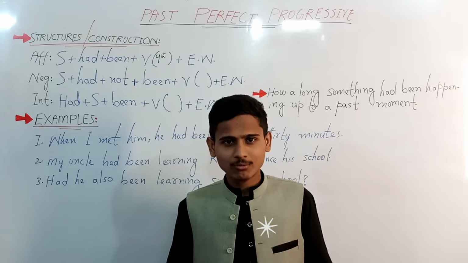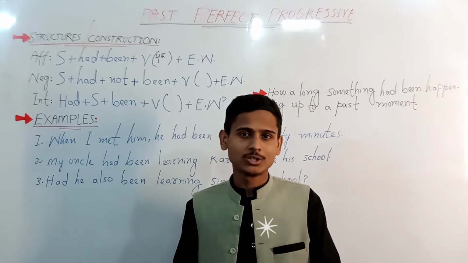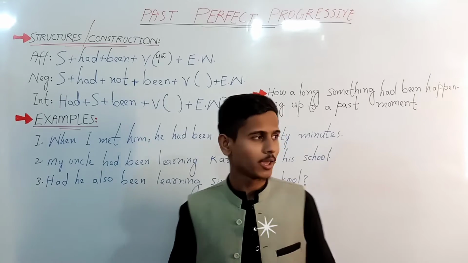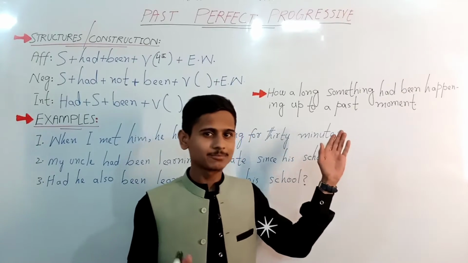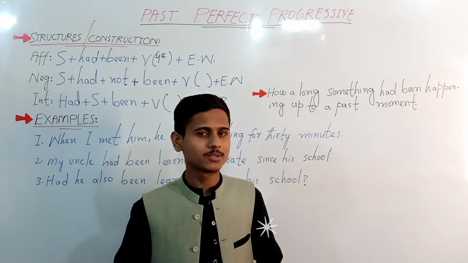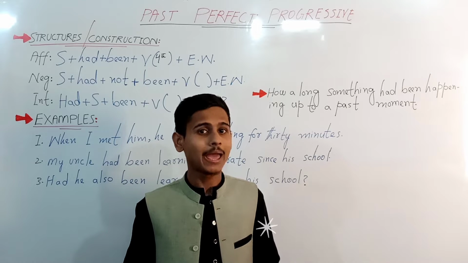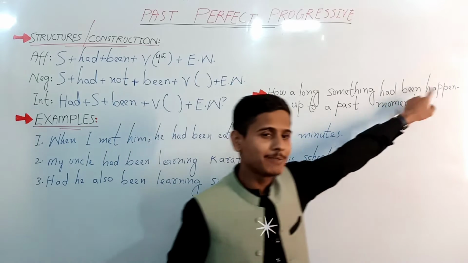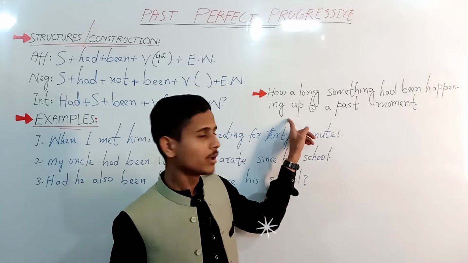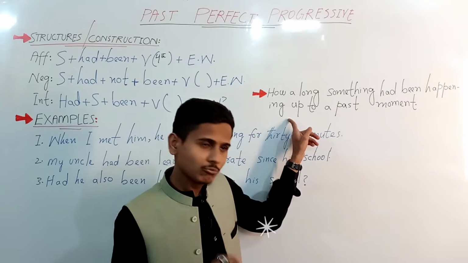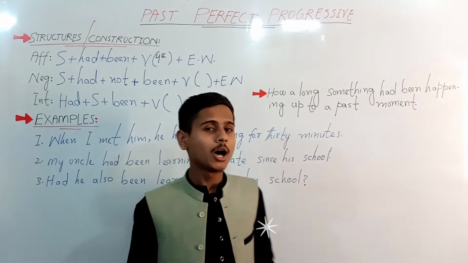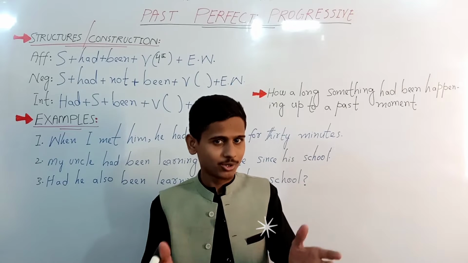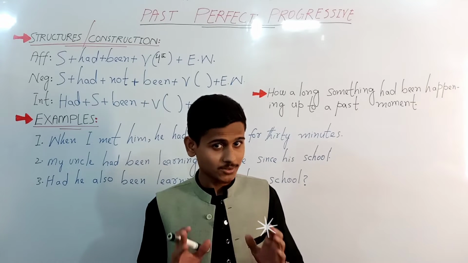Now, first of all, let's learn why we actually use past perfect progressive or continuous. Here I have written, we use past perfect progressive or continuous to talk about the actions and situations that had been happening or continuing up to a past moment, or a certain past moment.